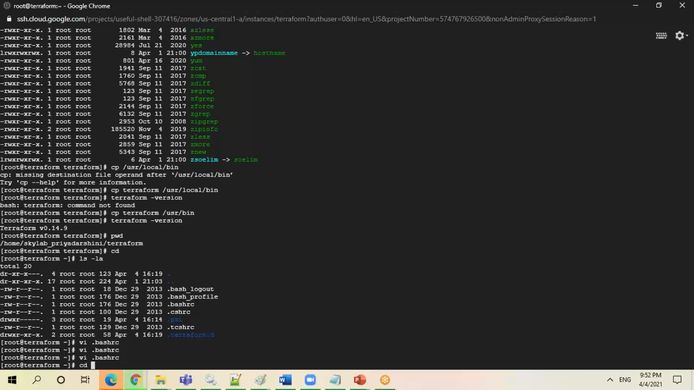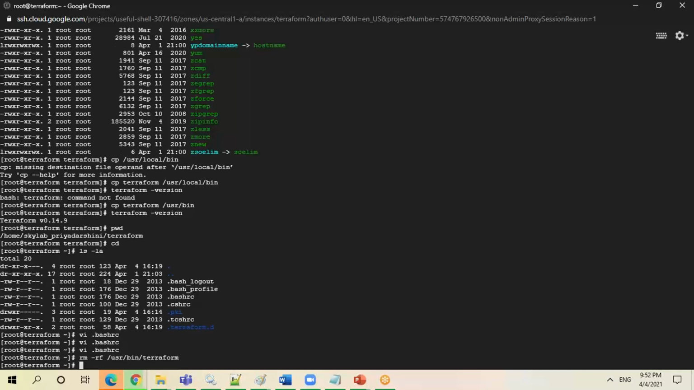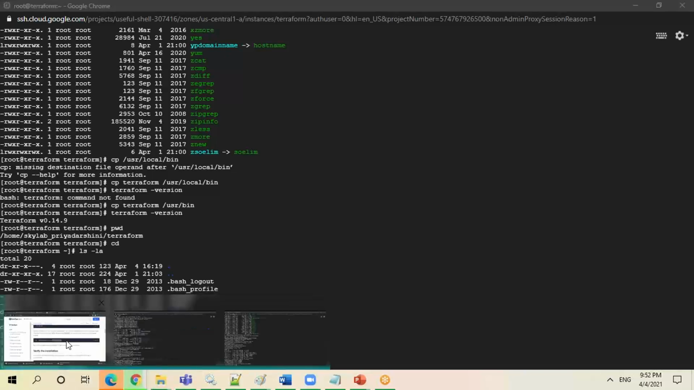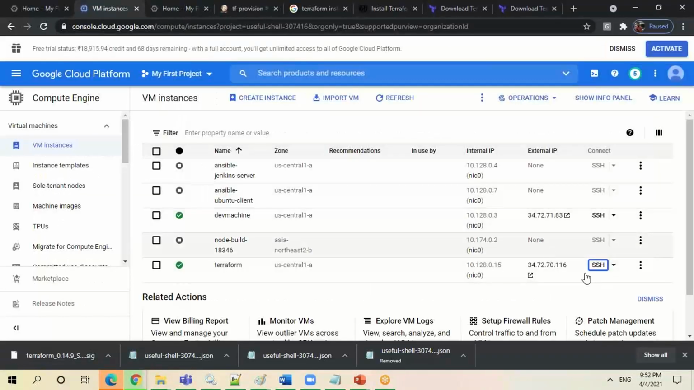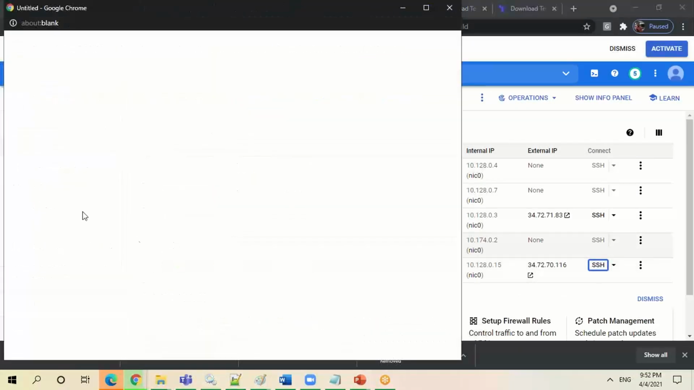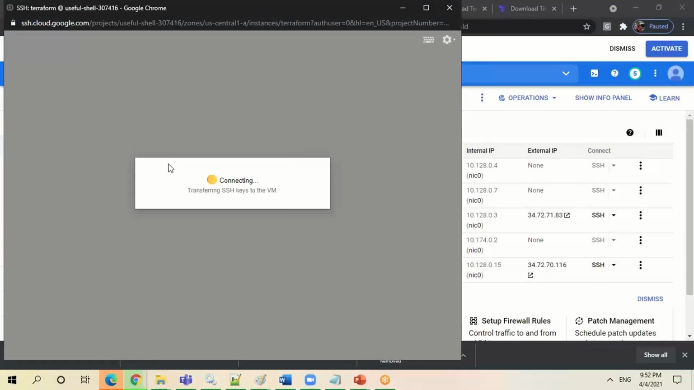Now what you can do, you can remove it with rm -rf. What you have to remove is user bin terraform. So remove this now. Now you have done the class path setup. Obviously it won't work here. You have to open a different terminal to make it work, because in the same terminal it won't work, you have to change the terminal itself.